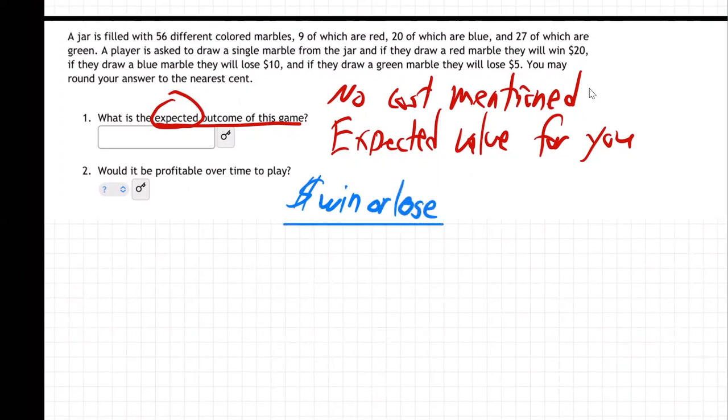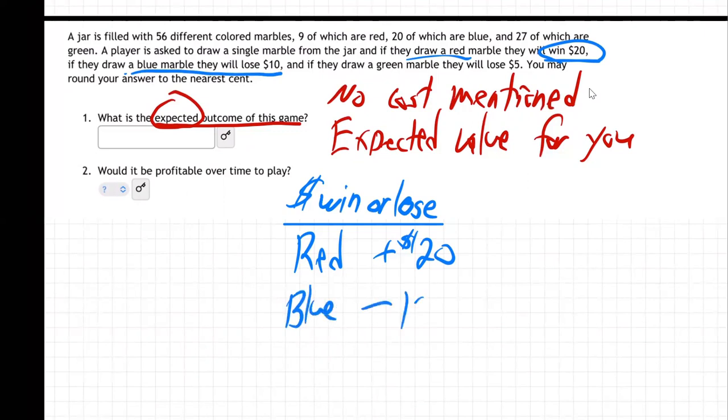Well, the first thing you could do is, you'll win 20 bucks if you draw a red marble. So if you get red, you're going to get positive $20. If you get blue, you're going to lose 10 bucks.